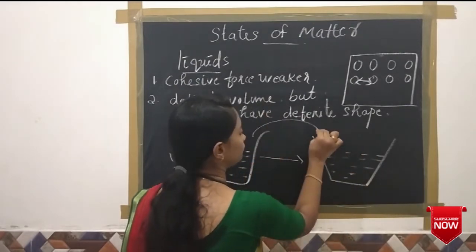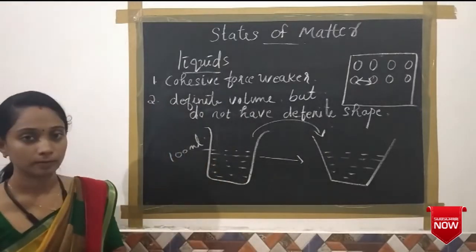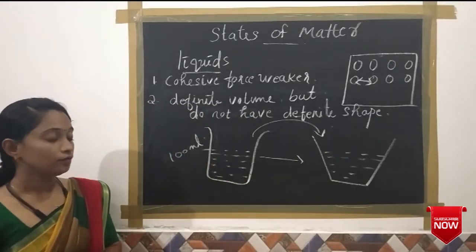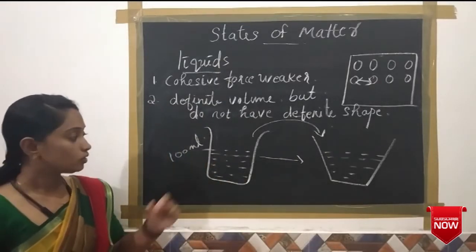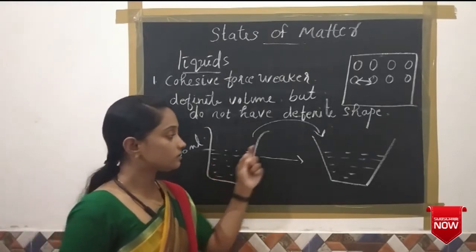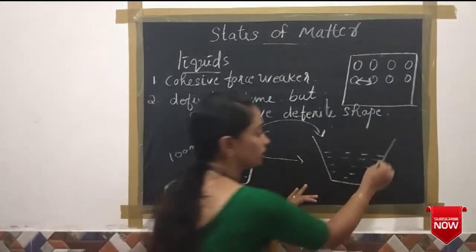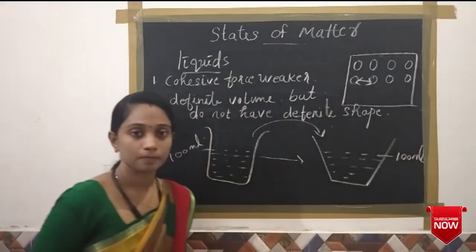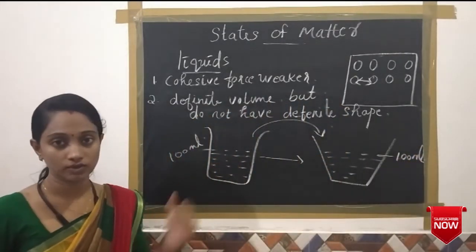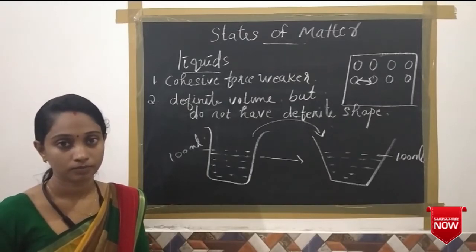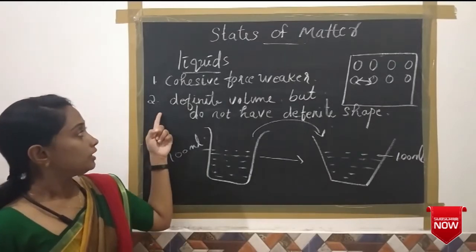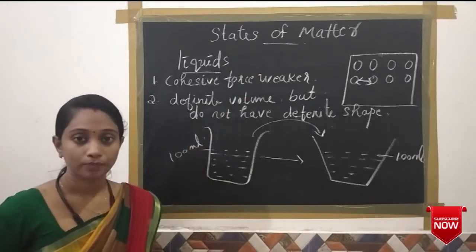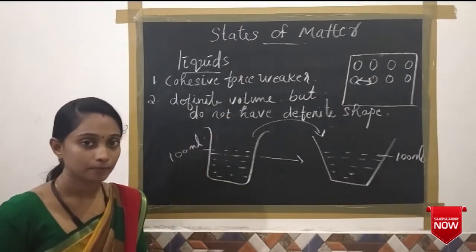Okay, now I am going to pour this water into a tumbler. Then we can observe that the quantity of the water is still 100 ml. There is no change in the volume of this water. So we can say liquid substances have a definite volume, and its reason is that